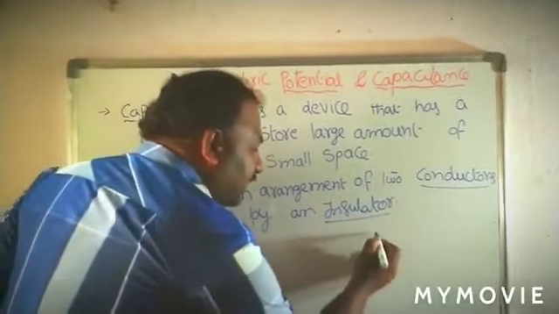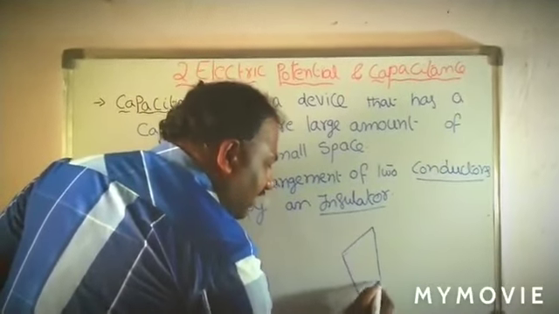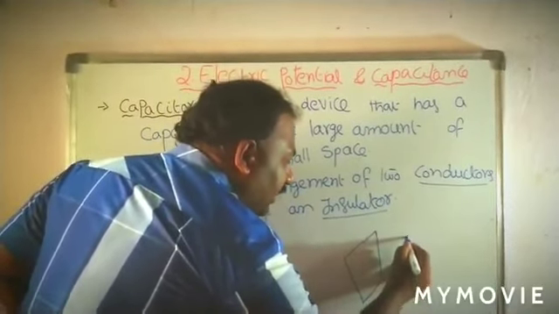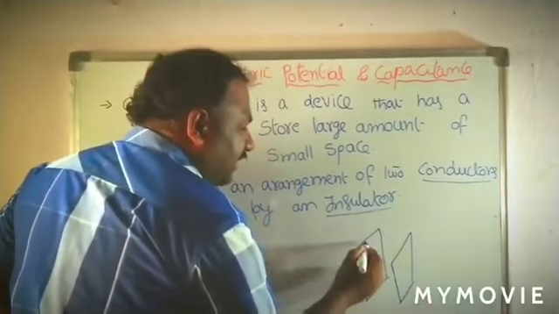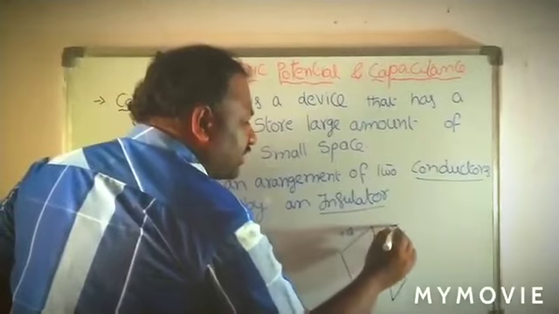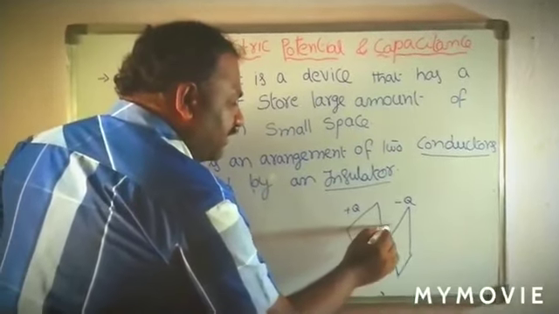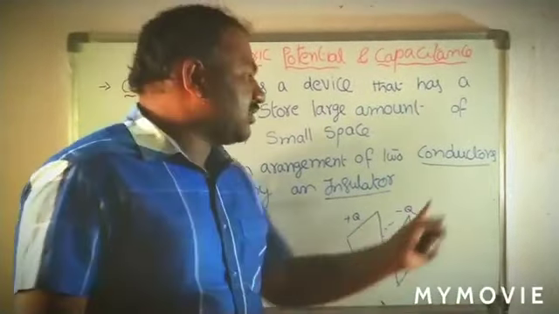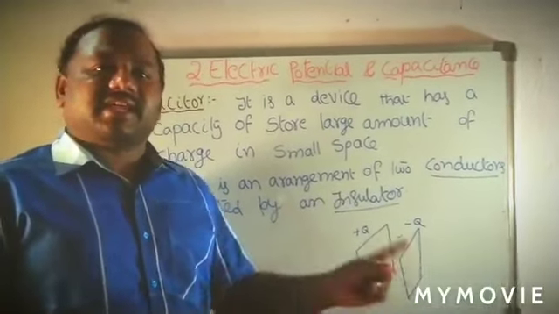See that arrangement. Here we have two conductors. These can be called conducting plates. These two conducting plates are placed parallel to each other. Here the charge can be taken as plus Q, and here the charge can be taken as minus Q. In between these two conductors we place a material. That material is called an insulator, and it is also called a dielectric.